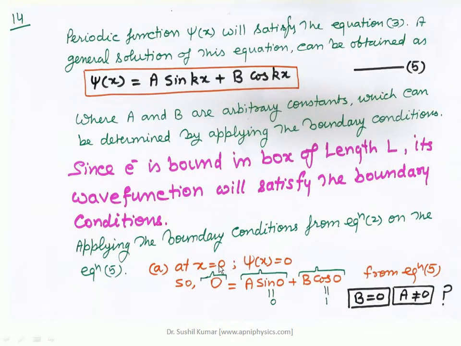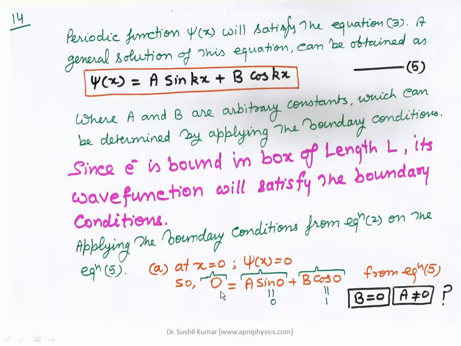So when we put x equal to 0 and ψ(x) equal to 0 in equation number 5, we get this result. On the left hand side, ψ(x) is equal to 0, and a sin kx at x equal to 0 is a sin 0, plus b cos 0, where b is a constant and kx is equal to 0.